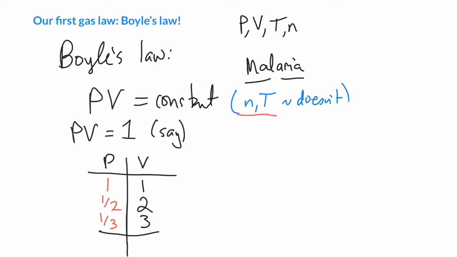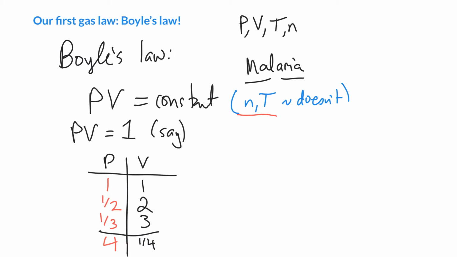And also if we made our volume maybe 1/4 the size before, in order to get pressure times volume equal to a constant. And if we set that constant, say, to 1, just for an example, then if our volume was 1/4, our pressure would have to be 4 times bigger than where we started with. So gases obey laws of mathematics, which is really awesome. If you've ever squeezed a balloon, you know that as you make the volume of the balloon really small, the pressure goes up to a point where it explodes.